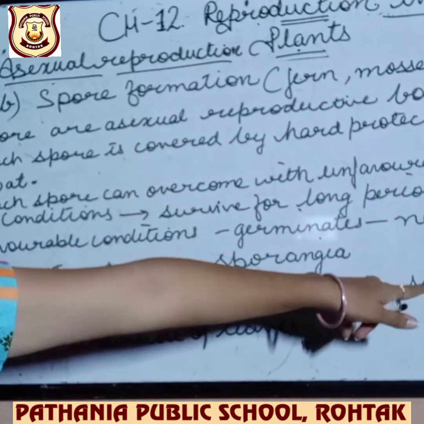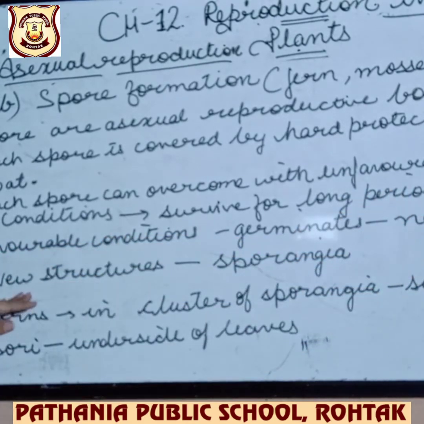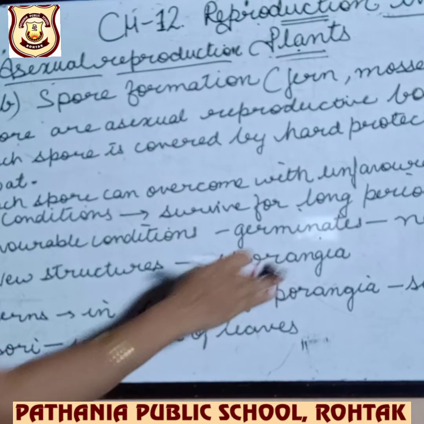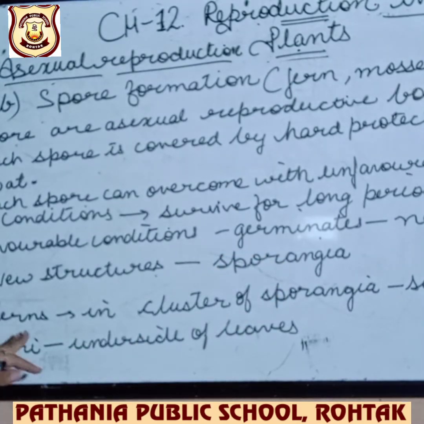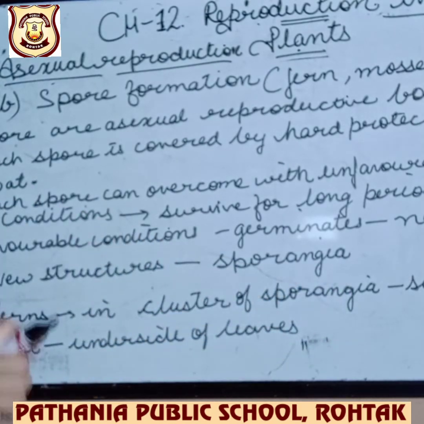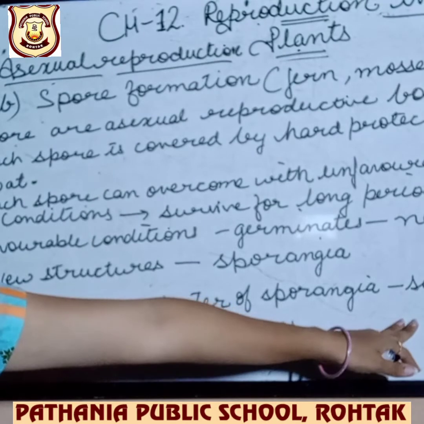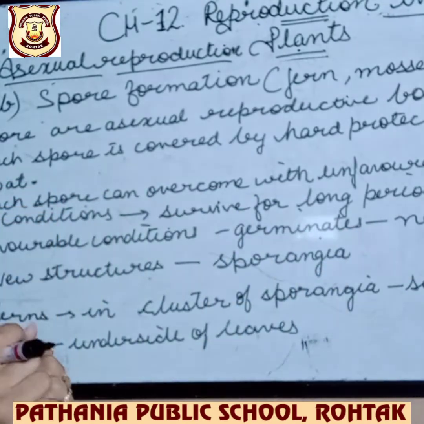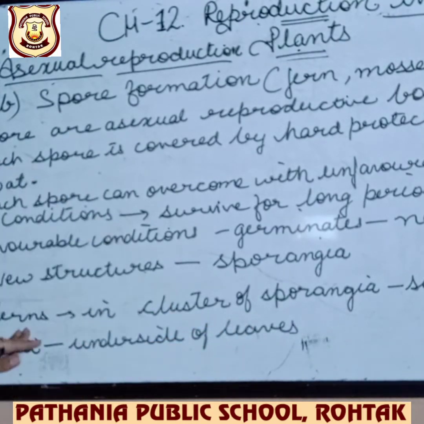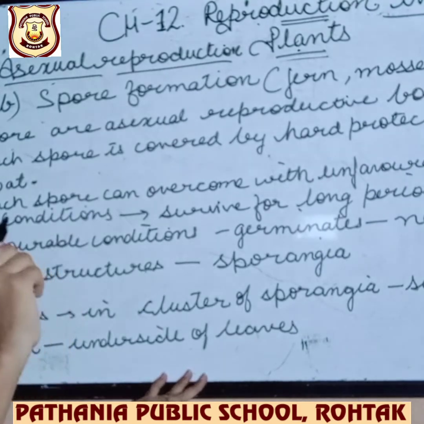What new? New plants. A new structure that is formed is called sporangia. In ferns, sporangia are in cluster formation, and one single cluster is called a sorus, plural sori. It is present in group form in the ferns, and these sori are under the leaves. You can see many small sori visible under the leaves.